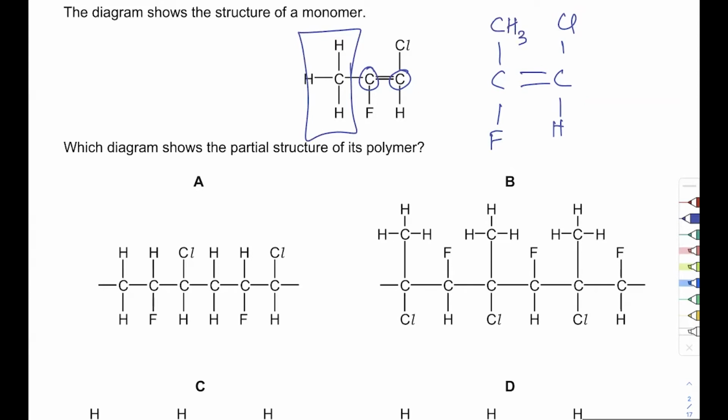So that's the first thing you should do whenever you look at a double bond being used for polymerization. Convert it to the standard form. Standard form always has double bond in the middle and these things at the top and bottom. Okay, now we are looking for something that has this thing repeated multiple times. How do you do addition polymerization or any polymerization? The mantra is RCJ. What is RCJ? R means remove, C means copy, J means join. Remove, copy, join. What are you removing? You're removing the double bond. What are you copying? You're copying the remaining part.